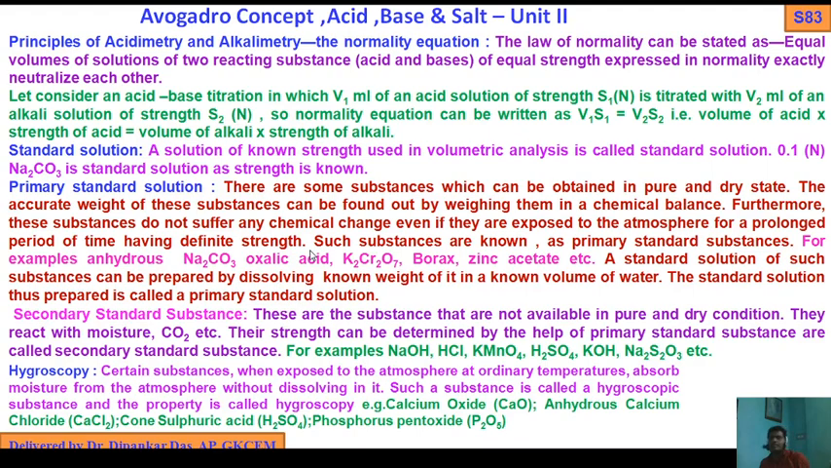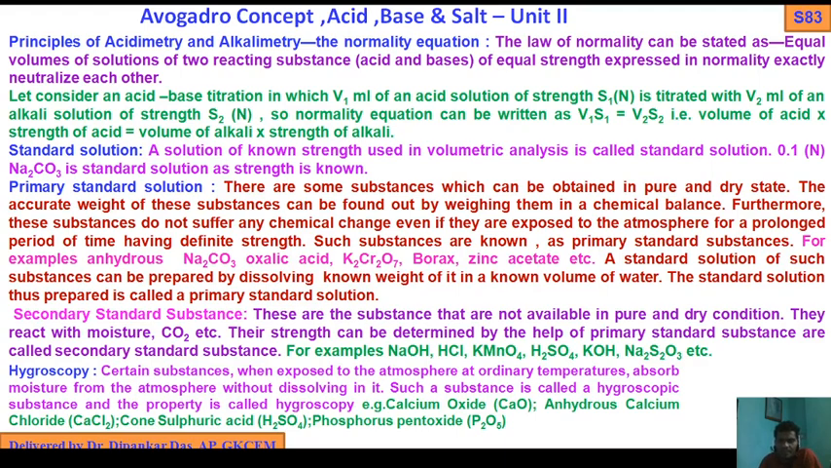So primary standard substances are substances having definite strength which do not react with carbon dioxide, moisture, water vapor, etc., and which exist in a pure and dry state. Examples are sodium carbonate, oxalic acid, potassium dichromate, borax, zinc acetate. If you prepare a solution of N/10 or any strength today, after 10 days the strength will be the same.